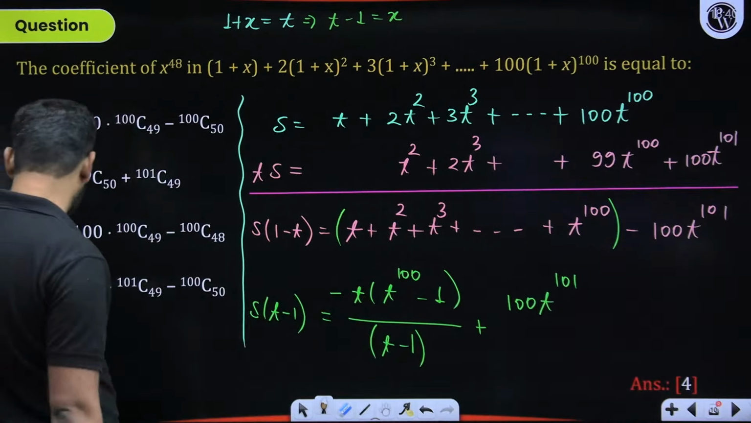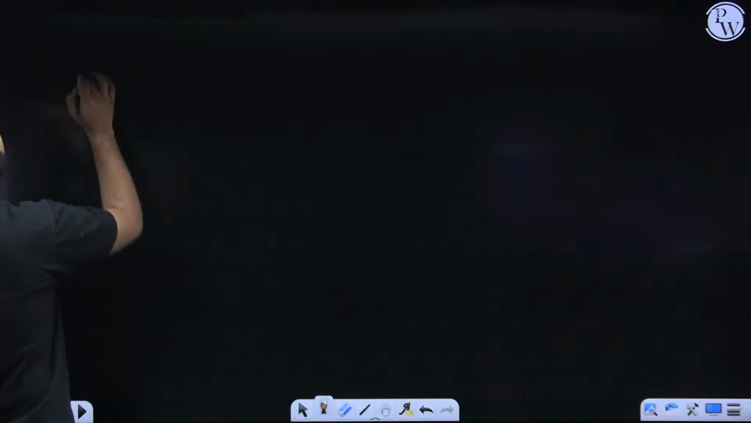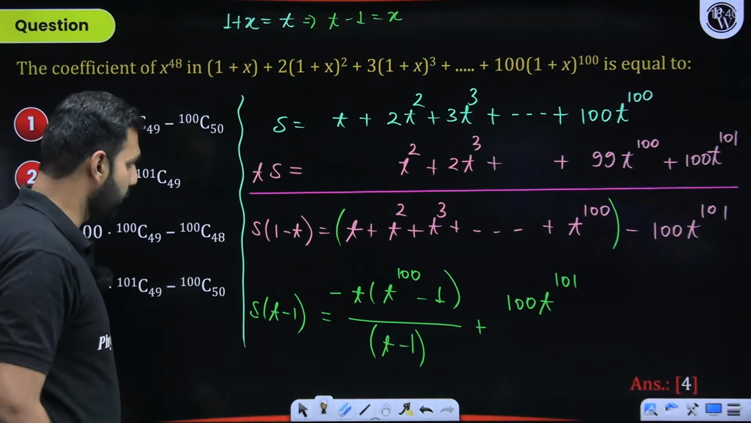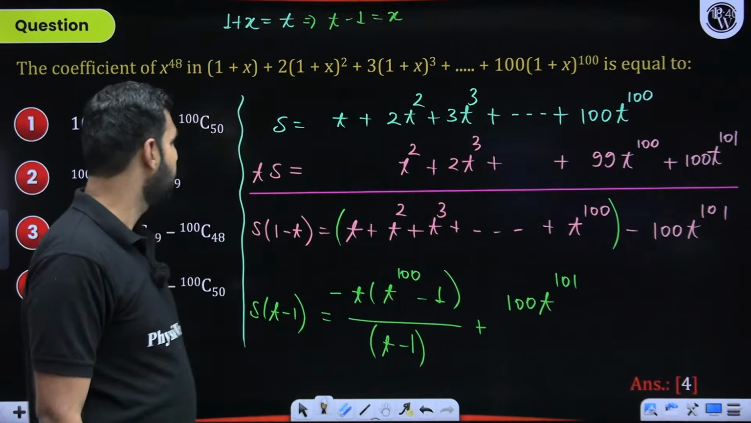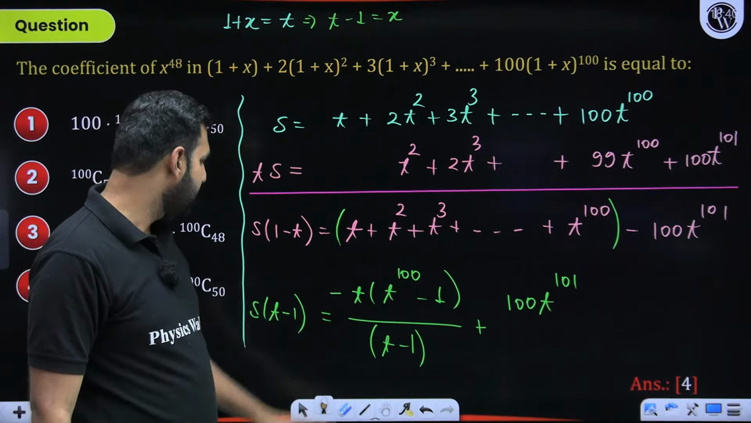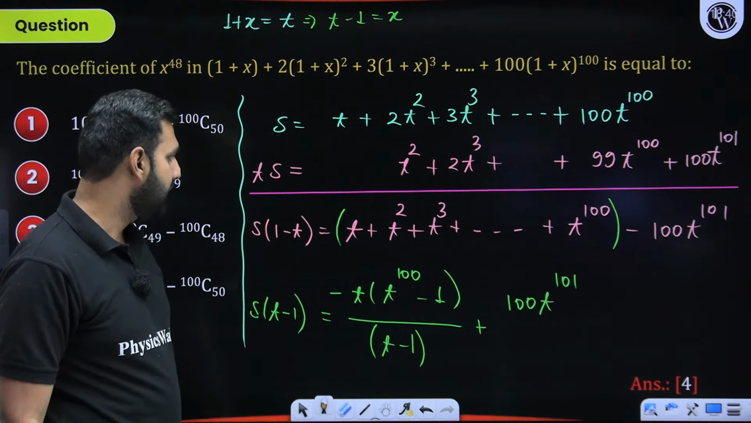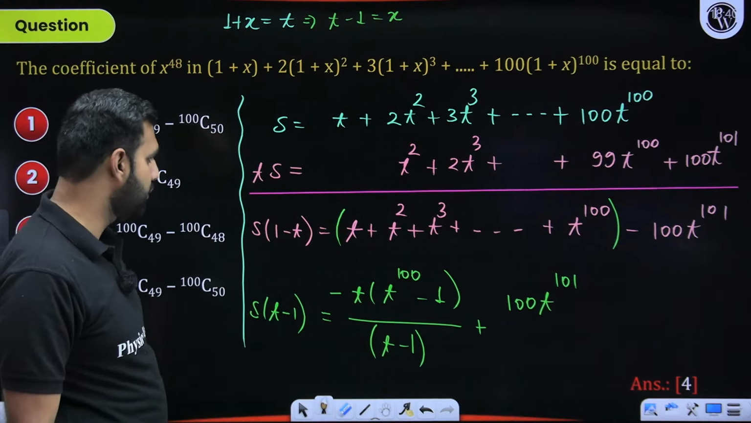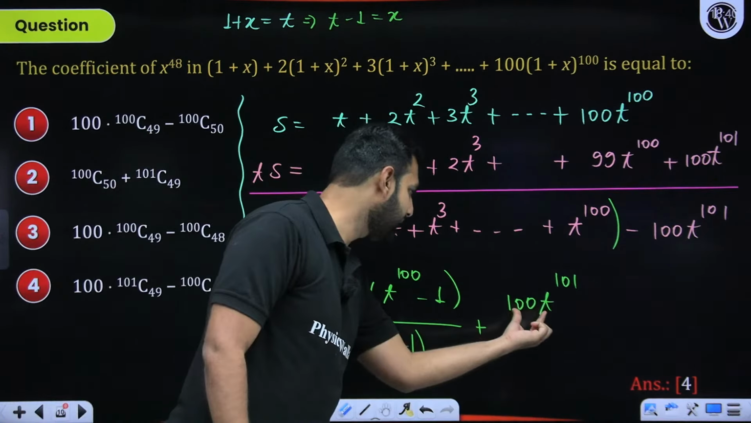So this will become Sx, which is equal to, this is minus t without any confusion. So that minus t I'll keep here, or shall I substitute all the values of these t? I'll substitute all these values. But before that, I'll write this 100 t to the power 101. So this gives me 100 t. What is t here? t was 1 plus x. So this is 100 times 1 plus x to the power 101 minus.